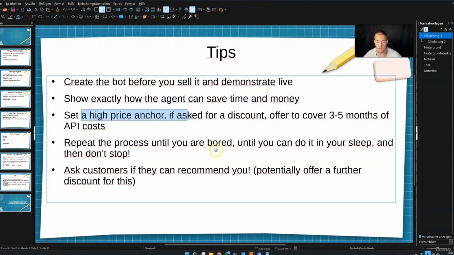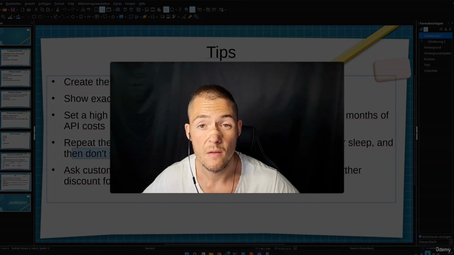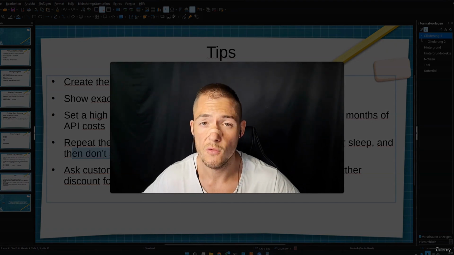Then set a high price anchor, and if they want to have a discount, say to them that you will cover the API costs. If they even want more of a discount, just ask them, send me a customer and you will get your discount. And then repeat this process until you are bored, until you can do it in your sleep, and then don't stop. Start right now. Start reaching out to 50 to 100 people every single day.